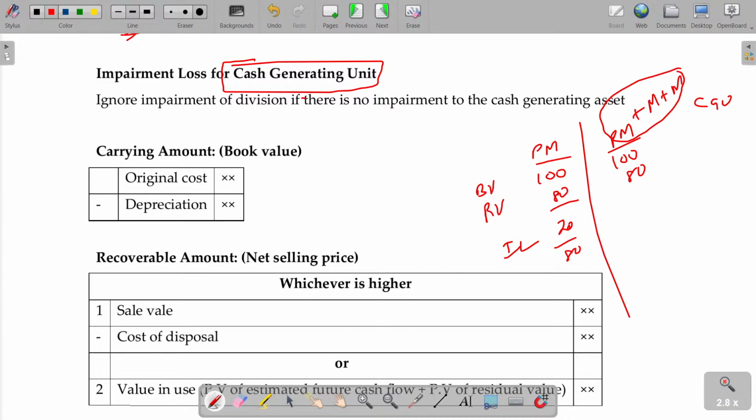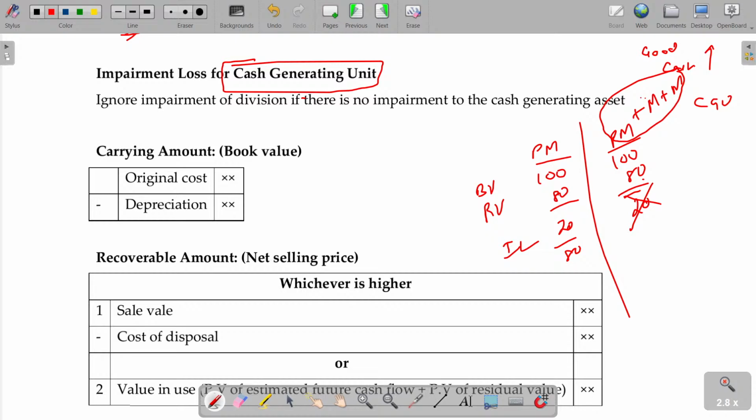If the cash generating unit generates good cash, there is no drop. The cash generated by this entire entity is increasing. This particular plant and machinery's recoverable value is 80, impairment loss is 20, but don't care about that, because the plant and machinery alone will not generate the income. Together with some other assets it generates the income, and the income generated by this entire block is increasing.